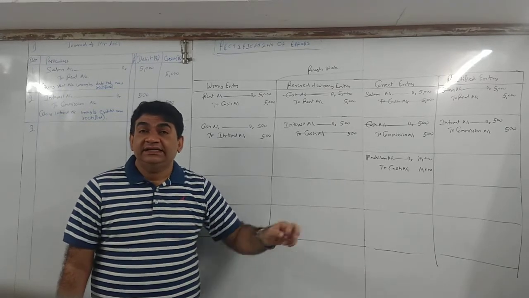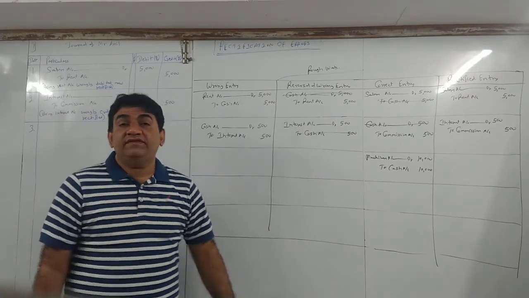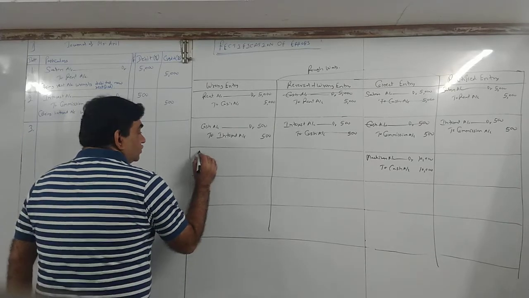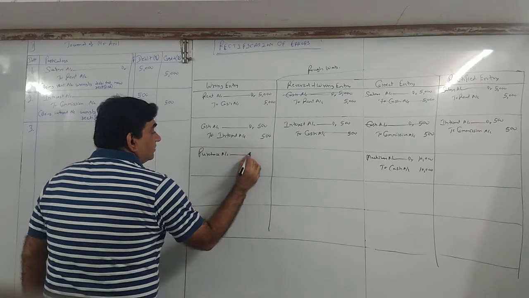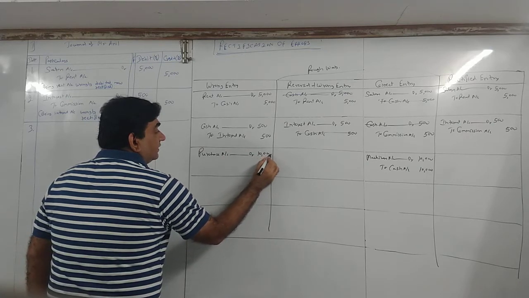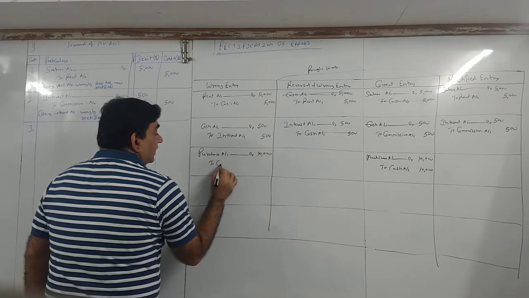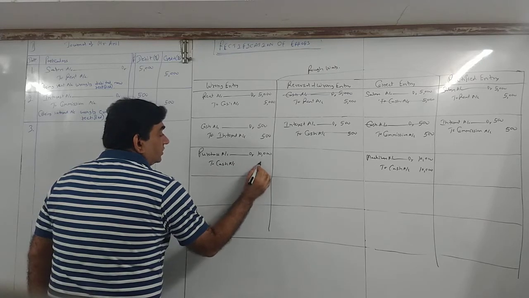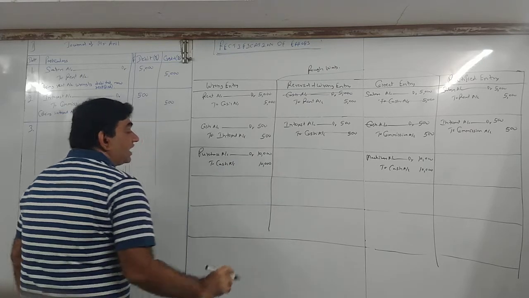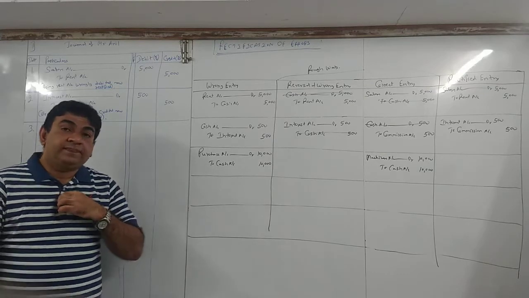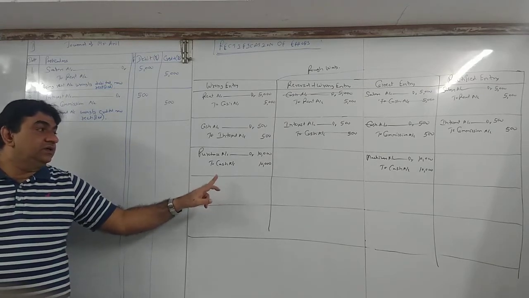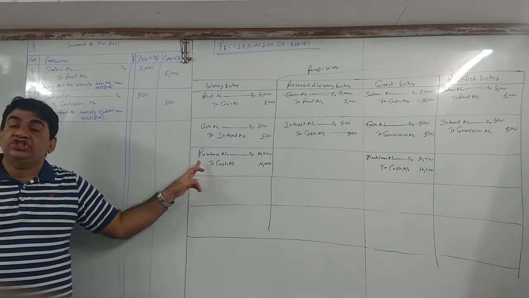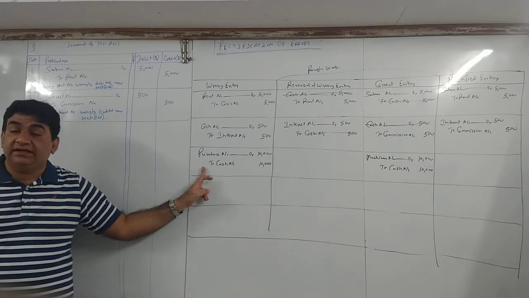What have you done? Instead of debiting machinery, what you have debited? Purchase. So the wrong entry, the mistake I have done, is purchase debit 10,000 to cash 10,000, as money goes out.